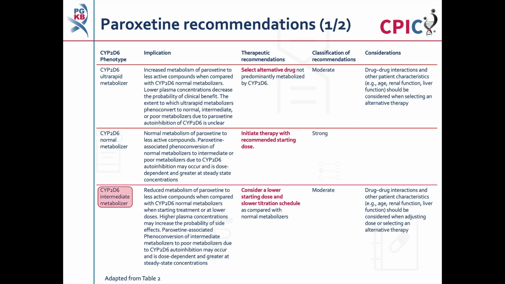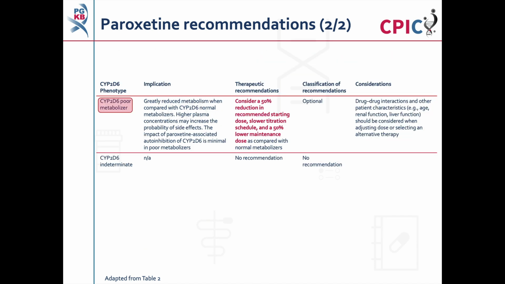Patients with a CYP2D6 intermediate metabolizer phenotype will have reduced metabolism of paroxetine compared to normal metabolizers, which may increase the probability of side effects. A lower starting dose and slower titration schedule should be considered for these patients. This is a moderate recommendation. Drug-drug interactions and other patient characteristics should be considered when adjusting dose or selecting an alternative therapy.